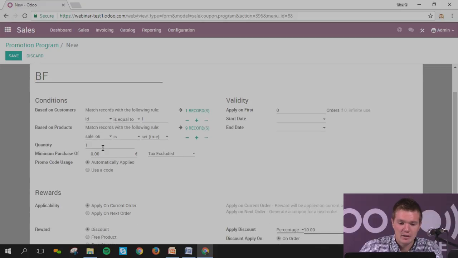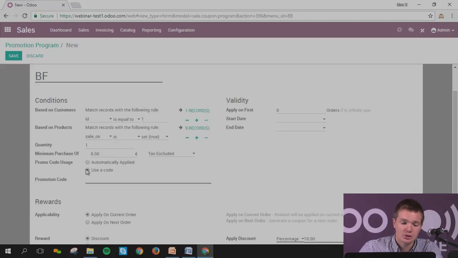You can have a quantity, for the 51st order or for 50 products. That's only a promotion for 50 products. As well, some specific rules. Basically, you can have a specific coupon if you purchase more than 500, let's imagine tax included. And also promo code usage.